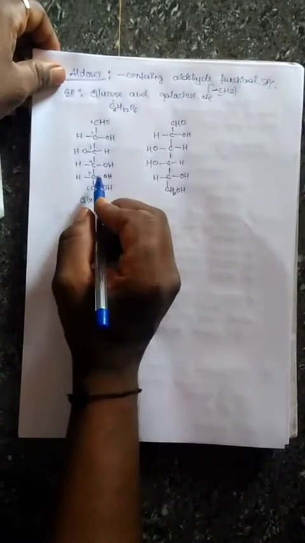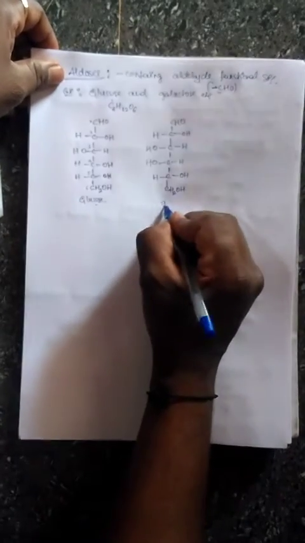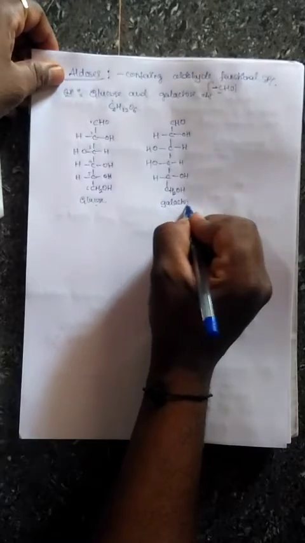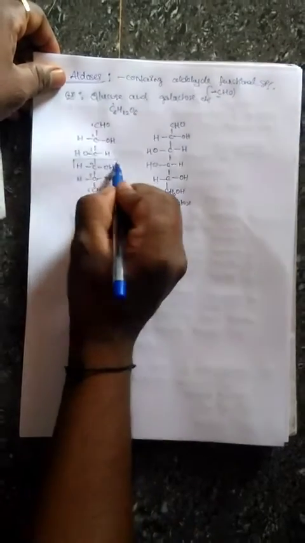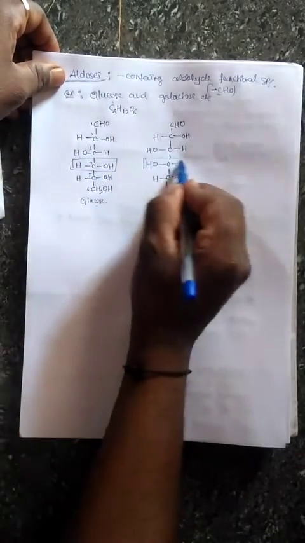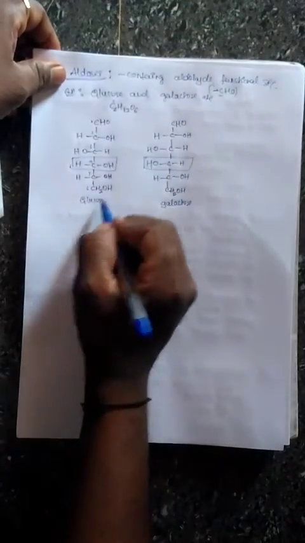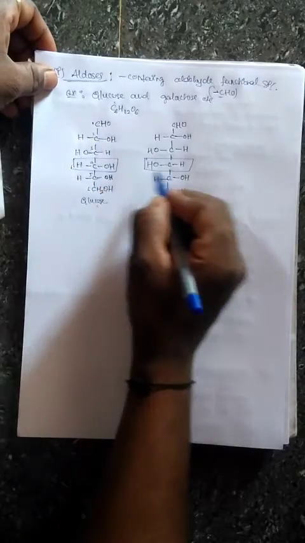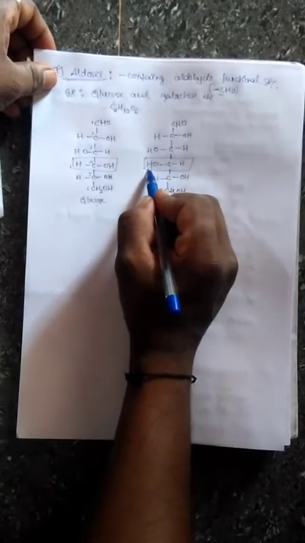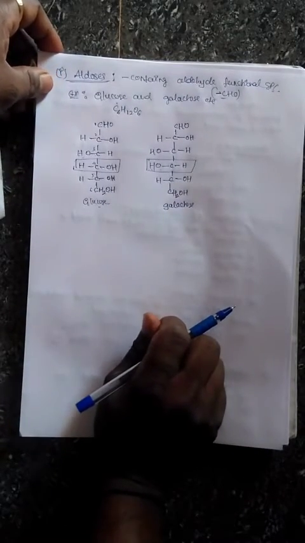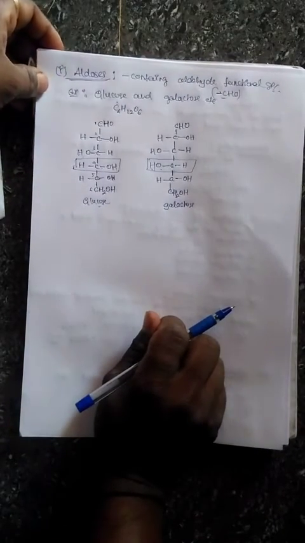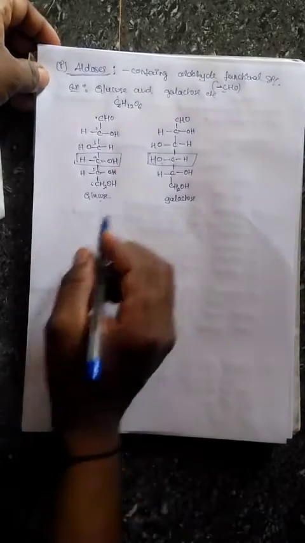The difference between glucose and galactose is only the configuration of the 4th carbon. In glucose the OH is on the right side, and in galactose the OH is on the left side. So these two have the same molecular formula but different structures. Hence these are the best example for structural isomers.